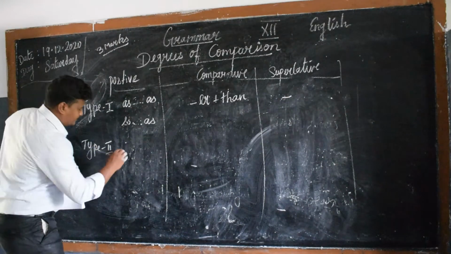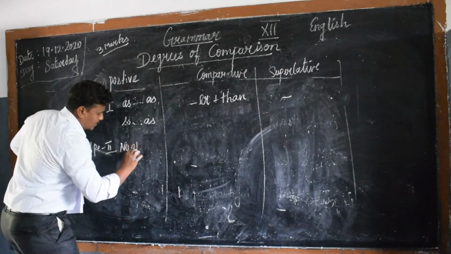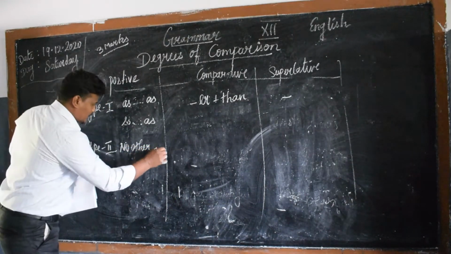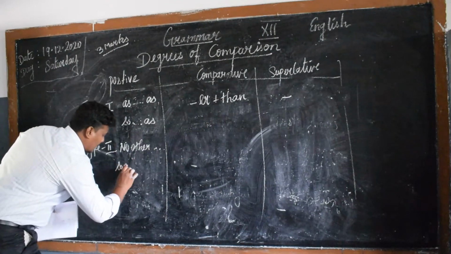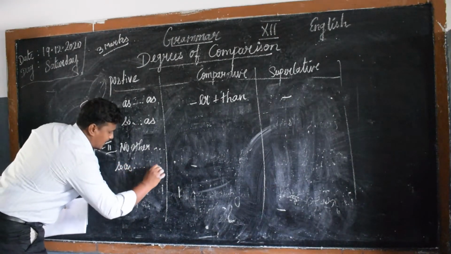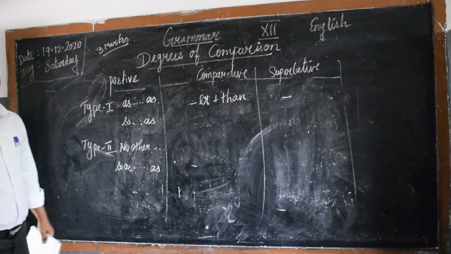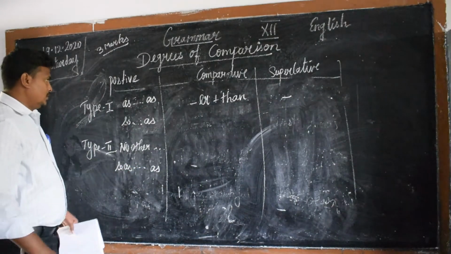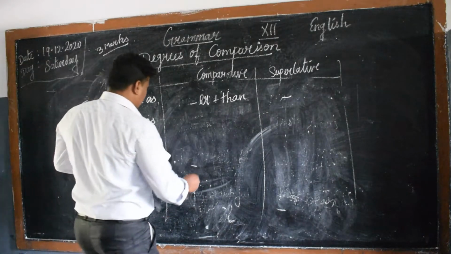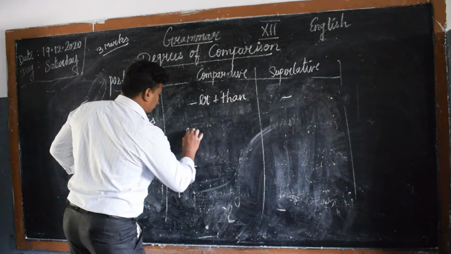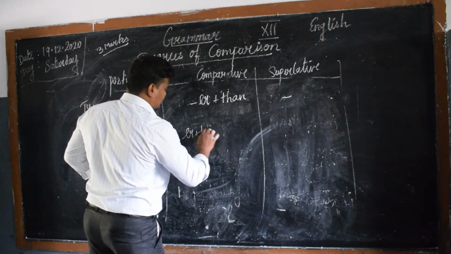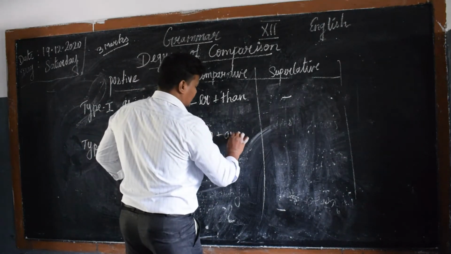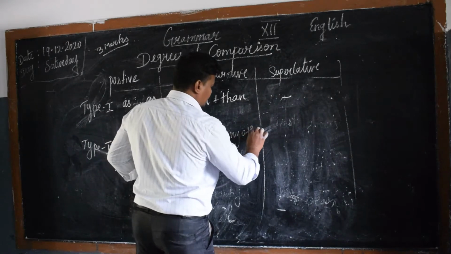No other, so as. In comparative degree, er plus than any other.